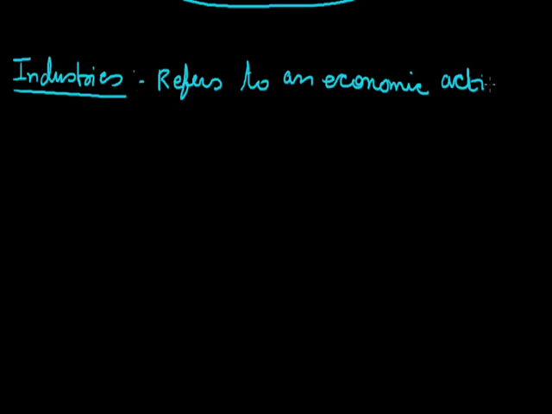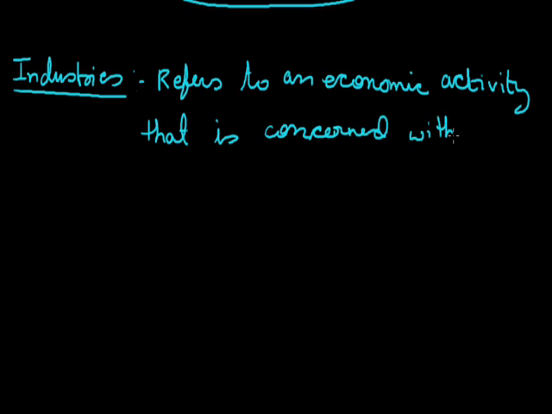Industries. The definition of industries: it refers to an economic activity that is concerned with the production of goods and services.